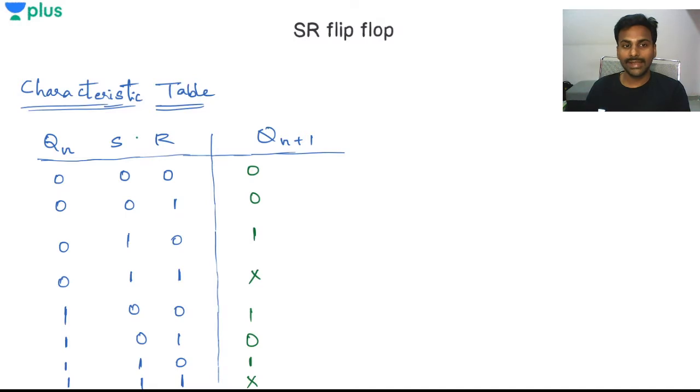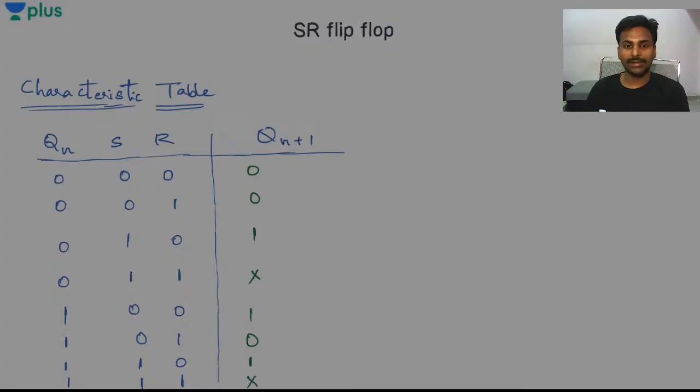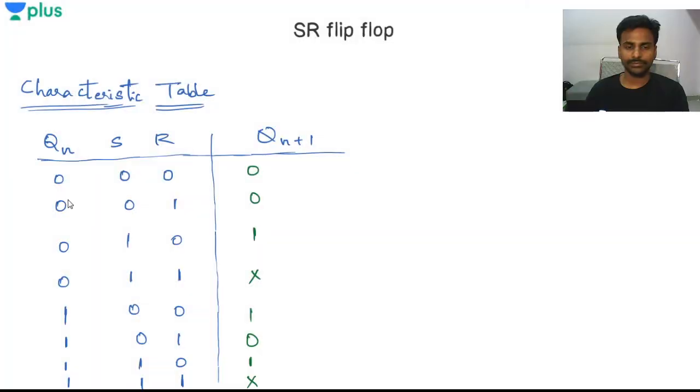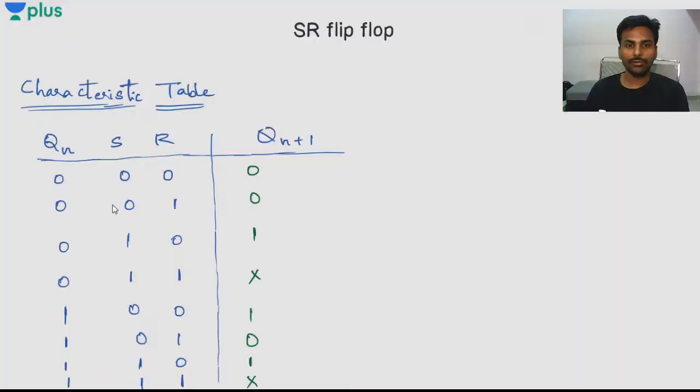So what exactly is the characteristic table? In the exam, if I have the truth table of the SR flip-flop till this point, I need to build the characteristic table. So I'll be considering the S value and R value. This is the truth table I have, and I need to write the characteristic table. How do you exactly write it? I need to find the Qn plus 1 using Qn, S and R. So using these three, I need to find this Qn plus 1.